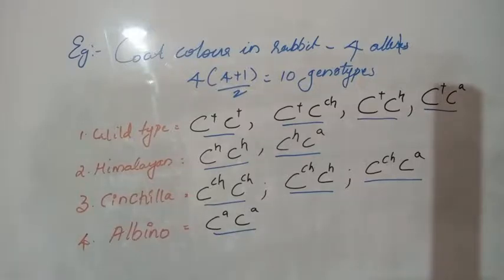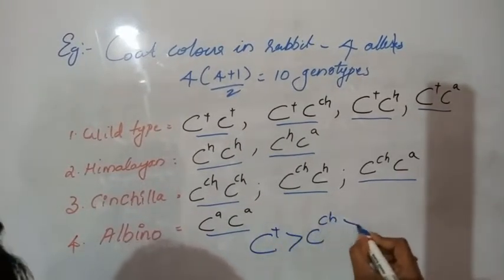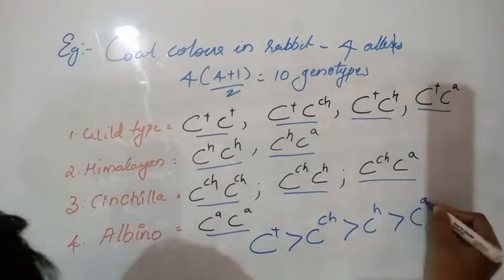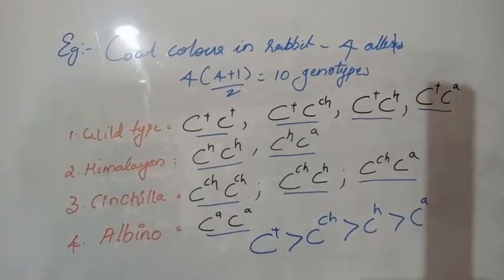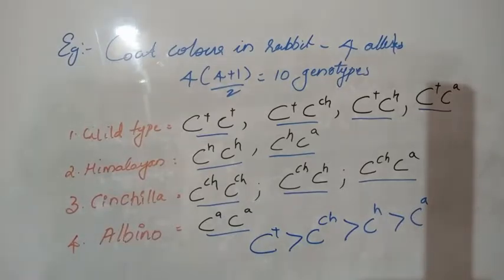So these are the possible genotypes and phenotypes. Wild type is colored. Himalaya has black tips on tail, nails and so on. Chinchilla is mixed color with white hairs. Then albino. The main thing to keep in mind is that C plus is more dominant than CCH, which is dominant over CH, which is dominant over CA. Wherever C plus comes, it will show wild type. Without C plus, wherever CCH comes, it will show Chinchilla. Without CCH, wherever CH comes, it shows Himalaya. When all are in the recessive condition, it shows albino.